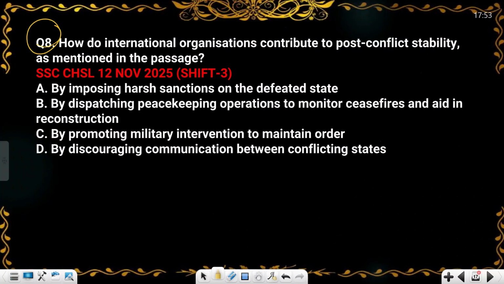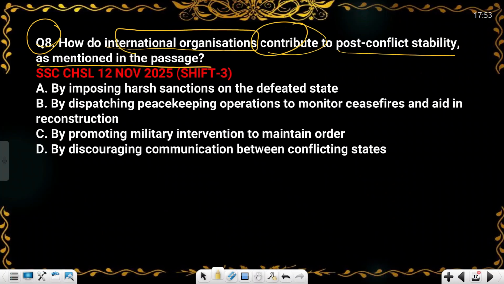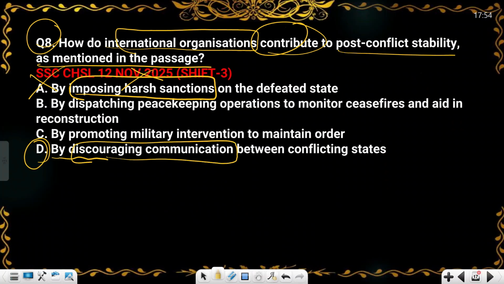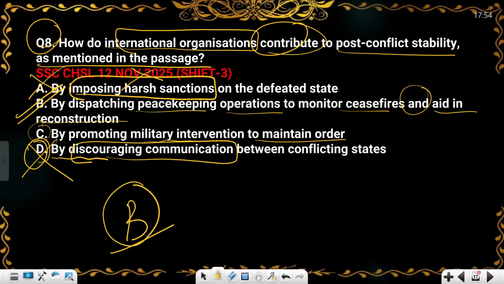Now let's move forward. In question 8, how do international organizations contribute to post-conflict stability as mentioned in the passage? Okay, so in option A, you will see that by imposing harsh sanctions. So this is an extreme word. You can easily cut option A. In option D, you can see that by discouraging communication. So this is an extreme word. You can cut this option also. By promoting military intervention to maintain order, read option B. By dispatching peacekeeping operations to monitor ceasefire and aid in reconstruction. So this is most appropriate. So B will be your answer.